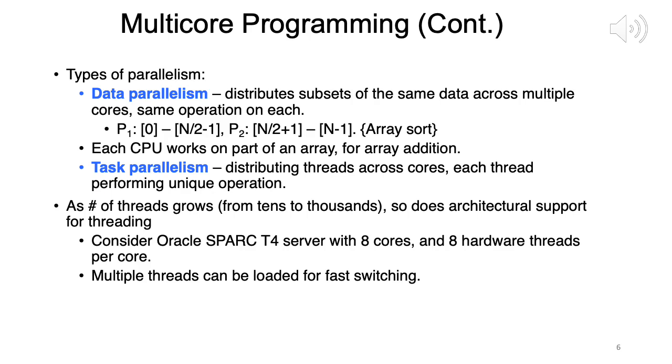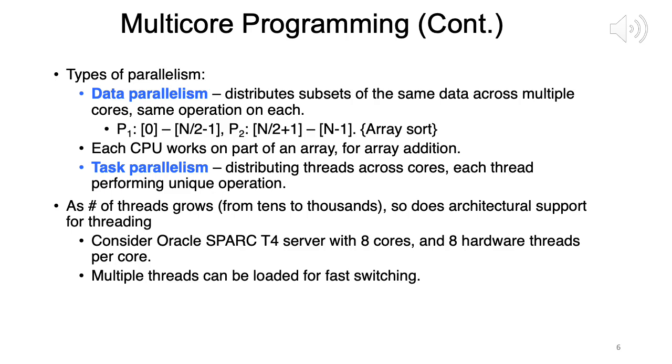That is data parallelism, in which you are distributing subsets of the same data across multiple cores, same operation on each part of the data. Each CPU works on part of the array for array addition or array sorting, whatever your operation is.